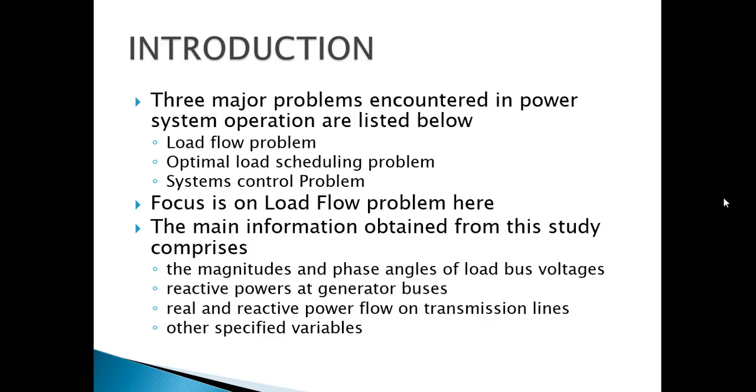Now this power source is not available every time, and in order to operate them economically, we need to schedule these generators at different instances of the day, month, or the year.